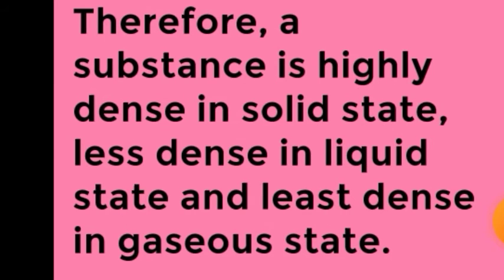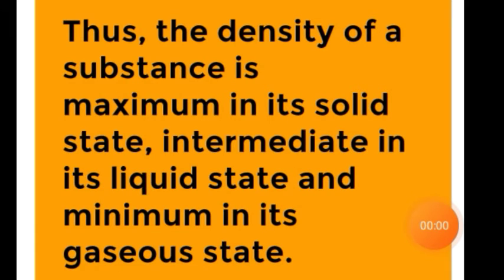So we can say that a substance is highly dense in the solid state because the molecules are tightly packed, less dense in liquids because the molecules are less closely packed, and least dense in the gaseous state because the molecules are far away from each other. Intermolecular spaces are much greater than in solids and liquids. Therefore, the density of a substance is maximum in its solid state, intermediate in its liquid state, and minimum in its gaseous state.